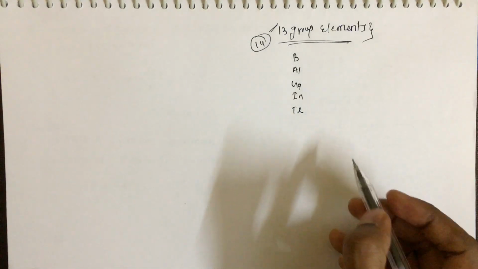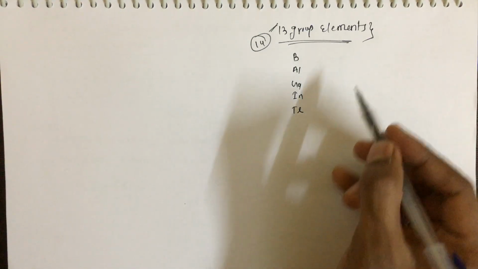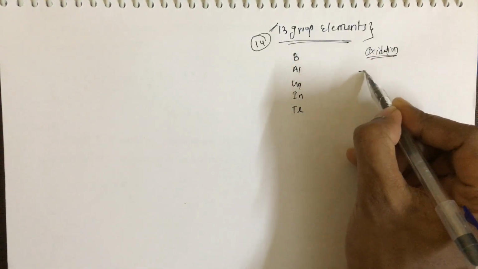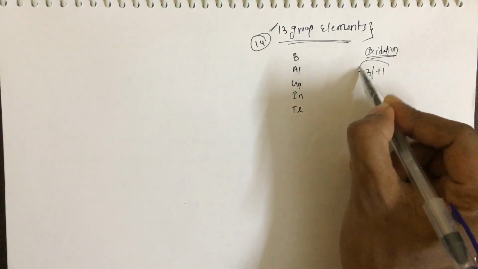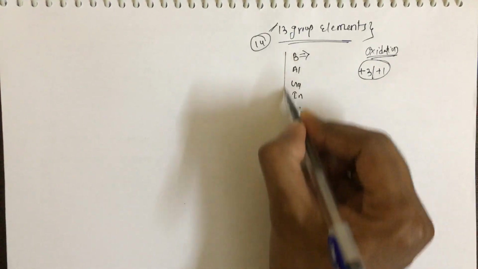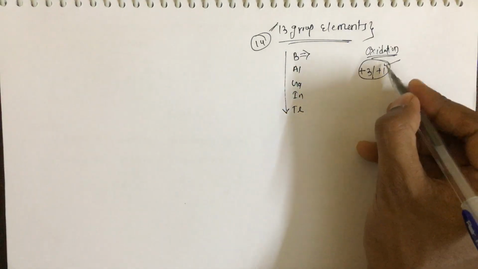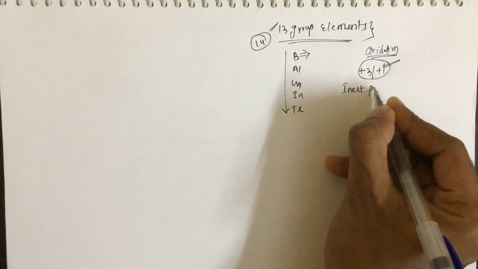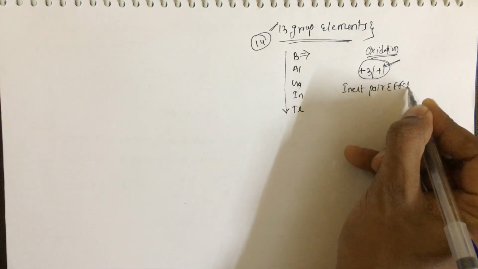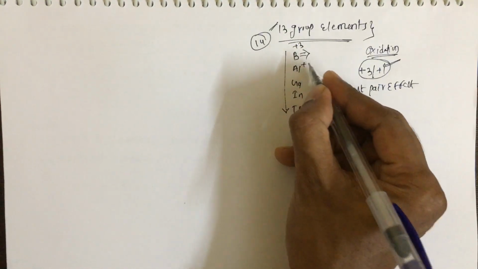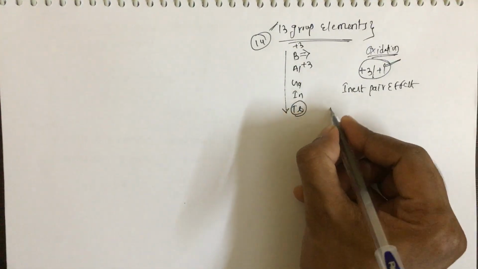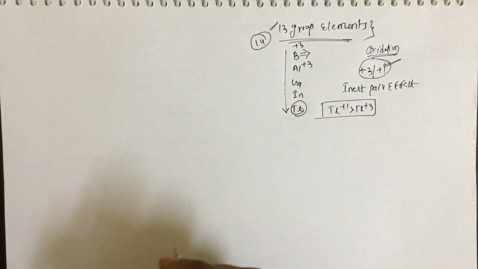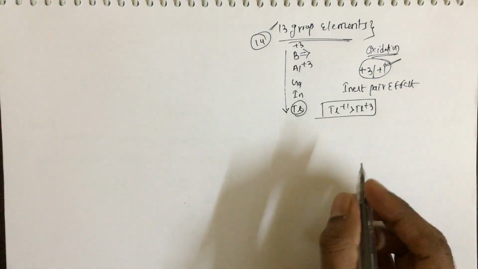The first important point we need to remember is the oxidation states of these group elements. Here two kinds of oxidation state exist, +3 as well as +1. As we go down from boron to thallium, the +1 oxidation state complexes are more stable. This is because of the inert pair effect. Boron is more stable in the +3 oxidation state, as is aluminum. But in the case of thallium, thallium +1 is more stable than thallium +3. So this is about the oxidation states of group elements.